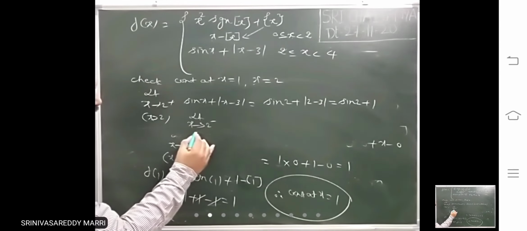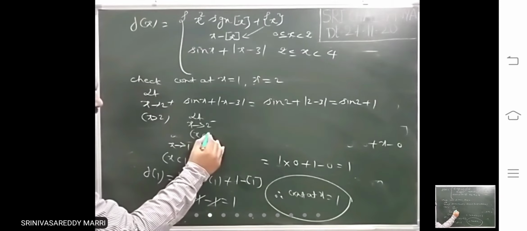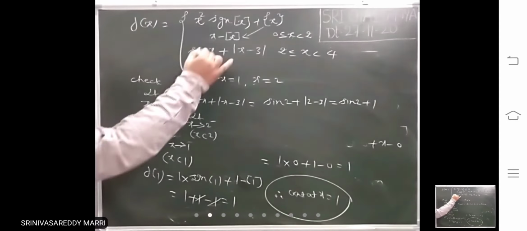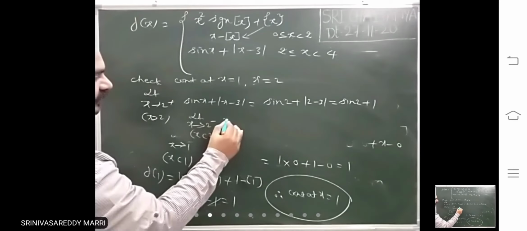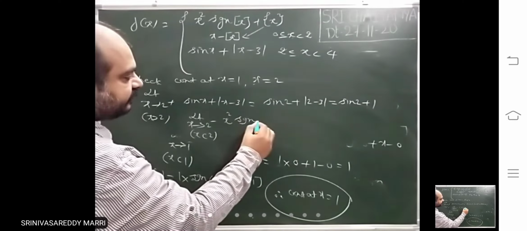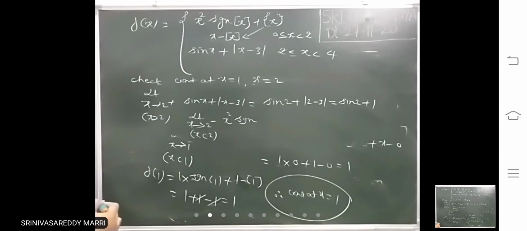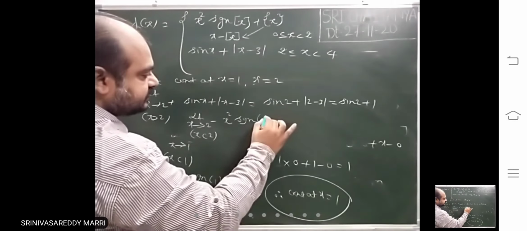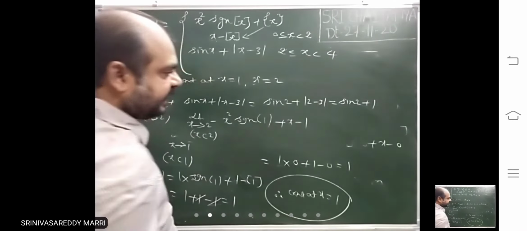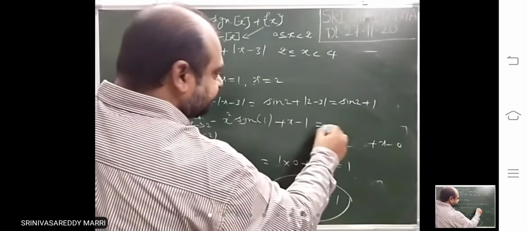Next, limit x tends to 2 minus, that means less than 2. This is the definition: x square into signum of just less than 2, meaning 1.999, plus step x, which is 1, plus x minus step x. Now you substitute 2.